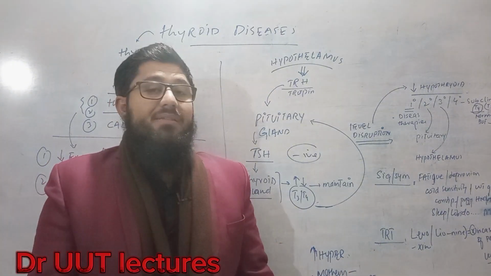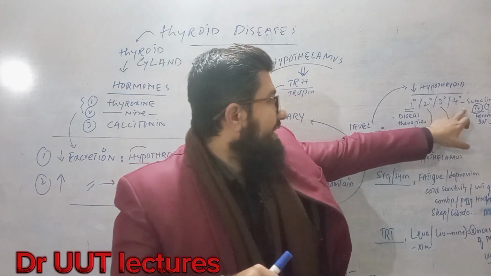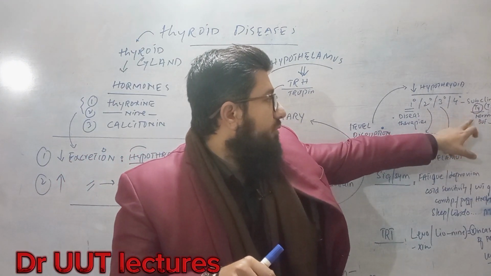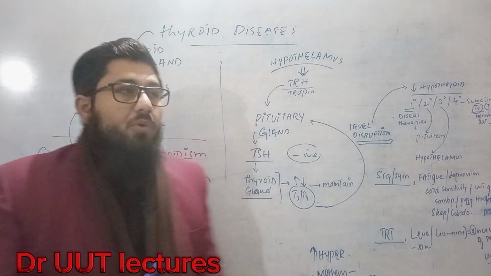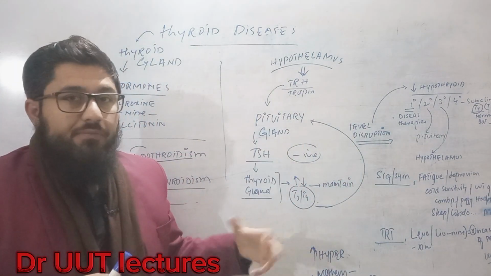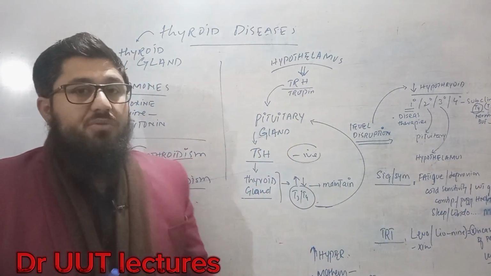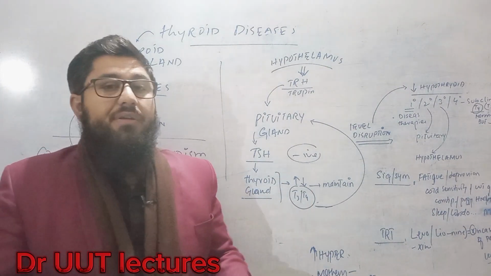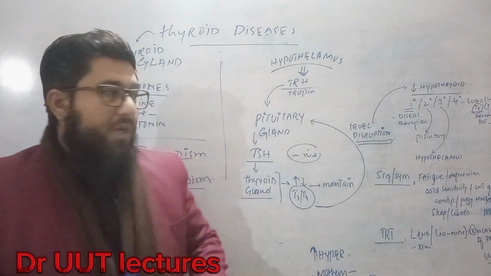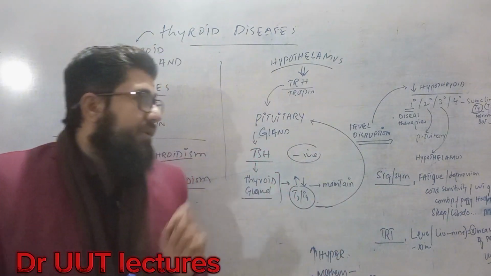Now what is actually seen in this case? Very simple. When we take the lab test, we get TSH and T4. T4 is normal, but TSH is elevated. And when we go for further diagnosis, the thyroid gland is okay and the pituitary gland is okay, nothing is happening. So the patient is actually having the quaternary type of hypothyroidism. Okay, this is called quaternary or subclinical hypothyroidism.